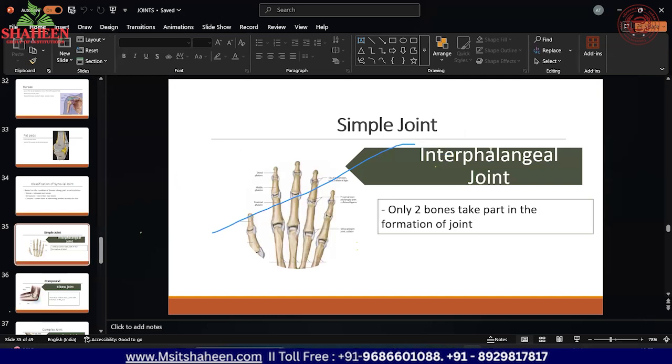Ma'am, could you please explain what investing a joint like a sleeve means? Investing a joint like a sleeve means nothing but wearing a dress over the body, because it is very closely attached to the body. Just imagine wearing gloves on your hand; the gloves are closely related to our hand. Just like that, the fibrous capsule is present around a joint. That means the fibrous capsule is very close to the joint. Simply that.